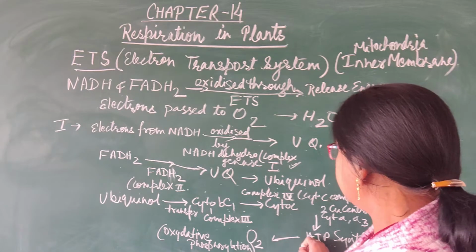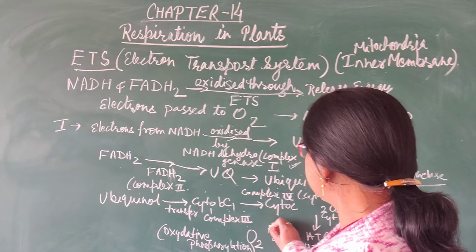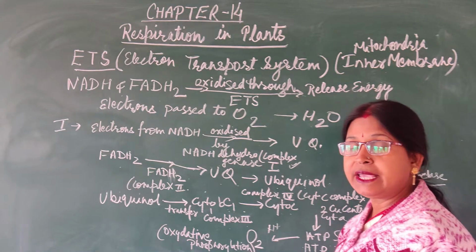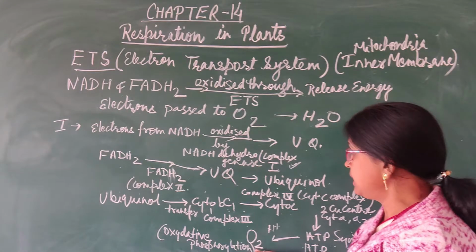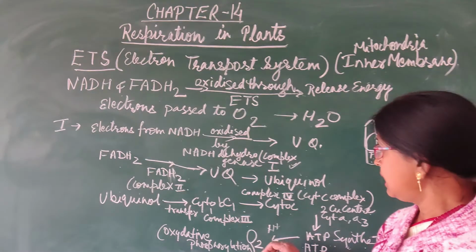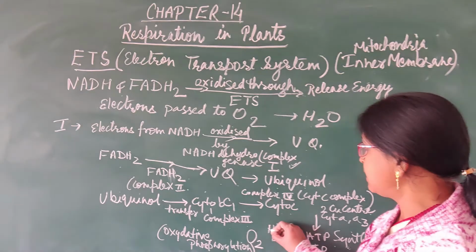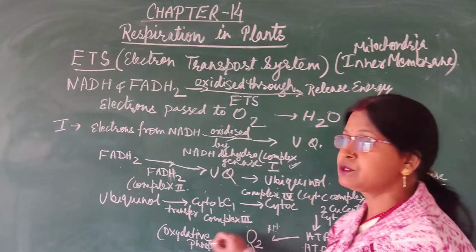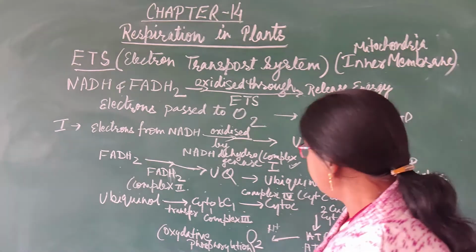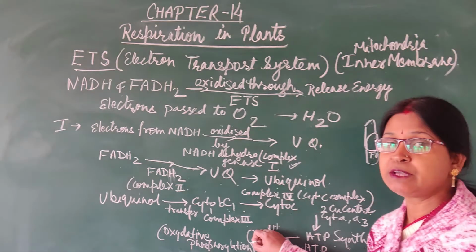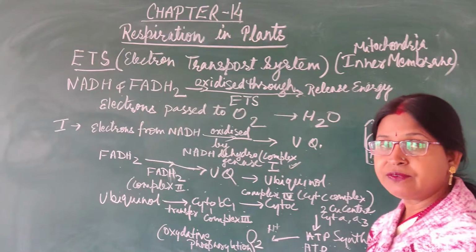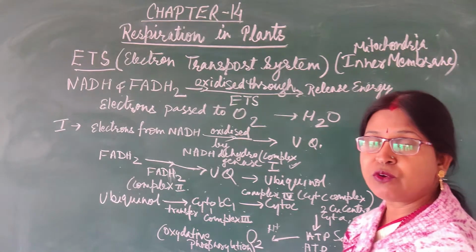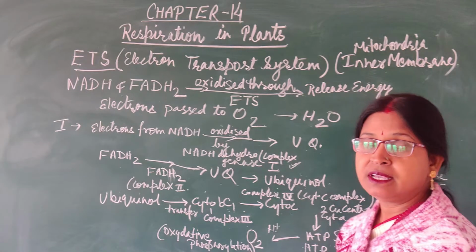Now finally the hydrogen ions, H plus, will be accepted by the final acceptor, oxygen, and with the help of this hydrogen ion and oxygen they will combine with each other to produce water. Here we can see the final acceptor is oxygen, and in this phenomenon ATP is synthesized, that is phosphorylation takes place.